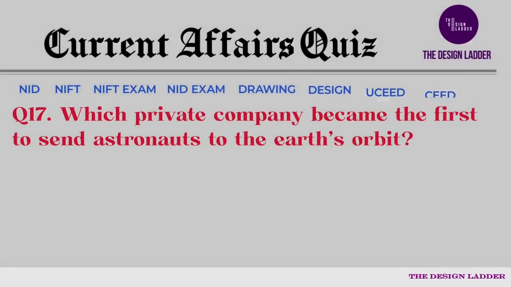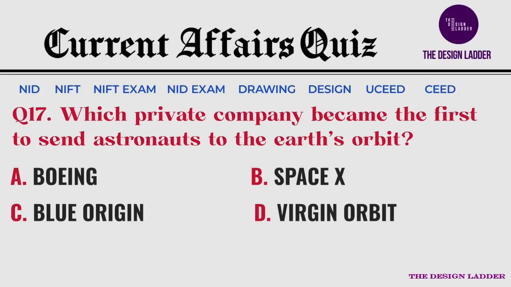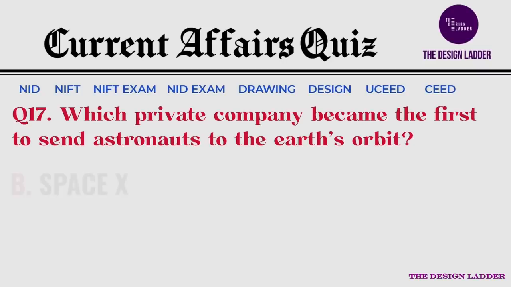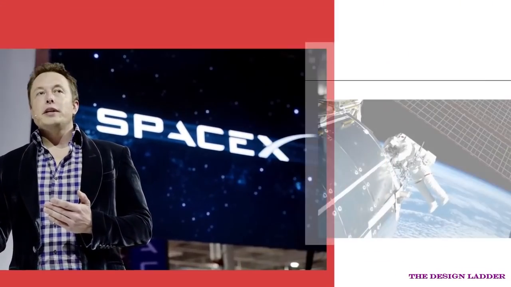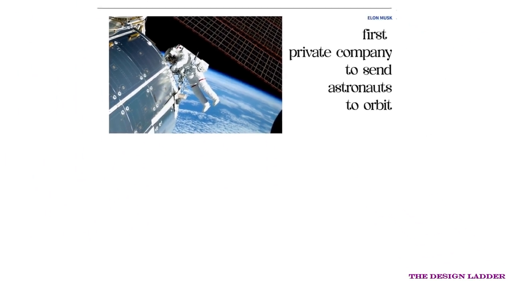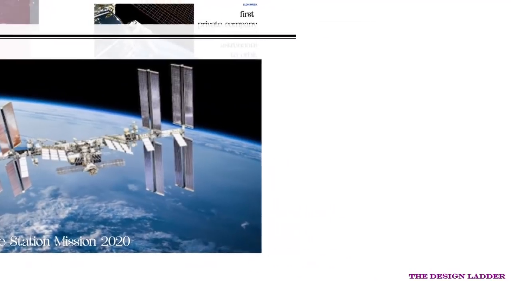Which private company became the first to send astronauts to Earth's orbit? And your options are. The correct answer is SpaceX. Owned and founded by visionary business magnate and engineer Elon Musk, SpaceX was the first private company to send astronauts to orbit and the International Space Station via the SpaceX Crew 1 mission in 2020.